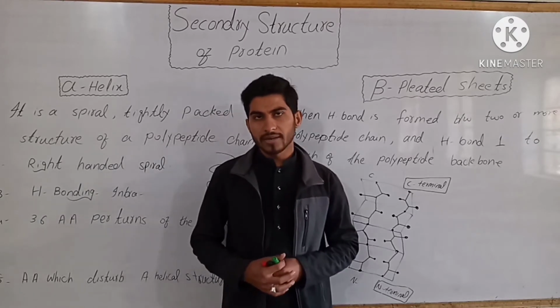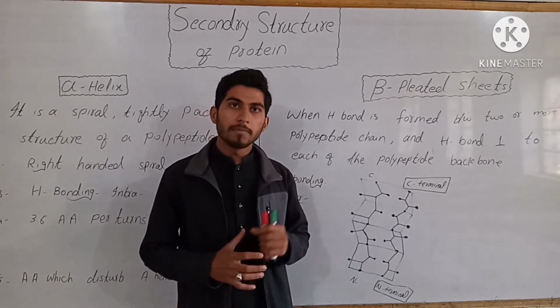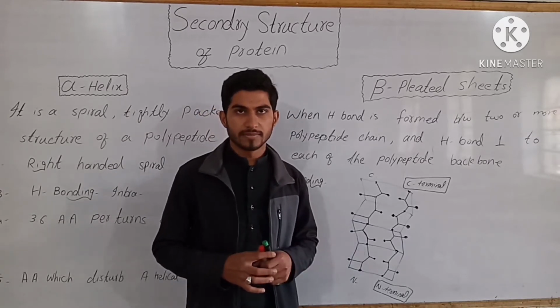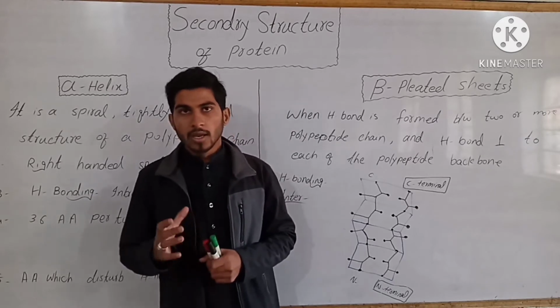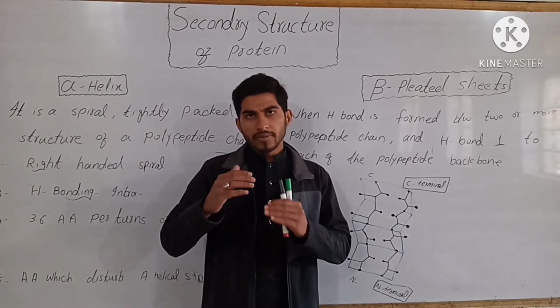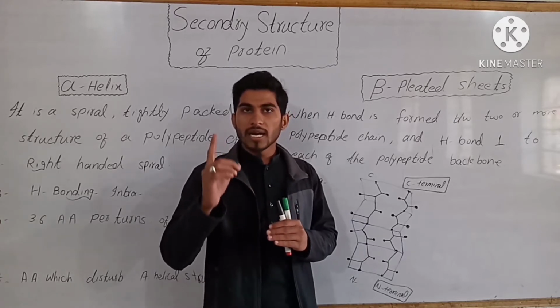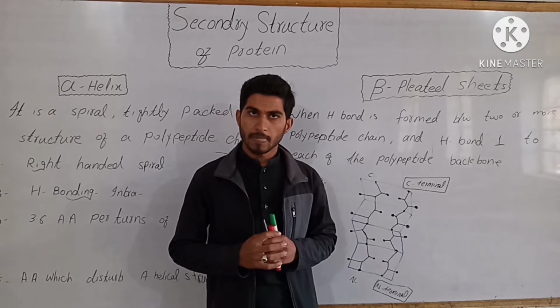The most common secondary structures of protein are alpha helix and beta pleated sheet. Alpha helix is formed when hydrogen bonds are formed between different amino acids in a single polypeptide chain.